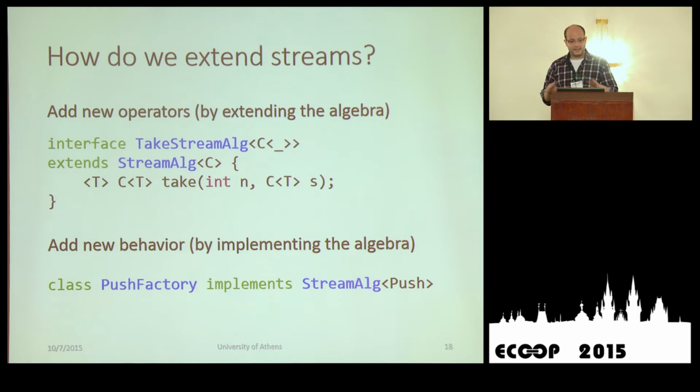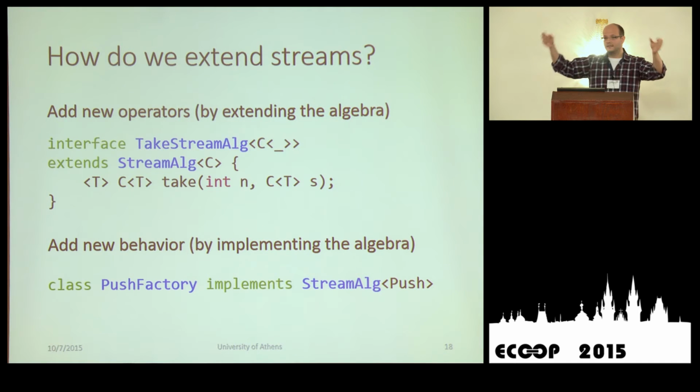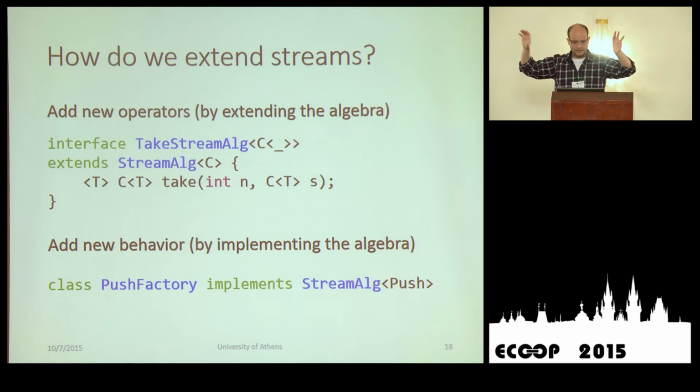So a recap, how do we extend streams? We add new operators by extending the algebra as we already did for the terminal operators that extended the algebra for the intermediate ones. And in this example, I introduced a new combinator that takes one parameter and the previous stream. We follow the pattern of all the other intermediate operators and return the type of the stream. And we also want to add new behaviors by implementing the algebra, as I have said, and we do that by implementing the corresponding algebra.